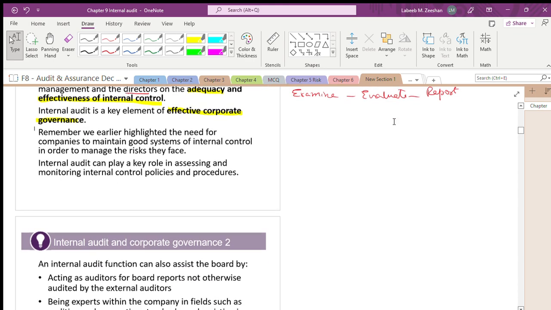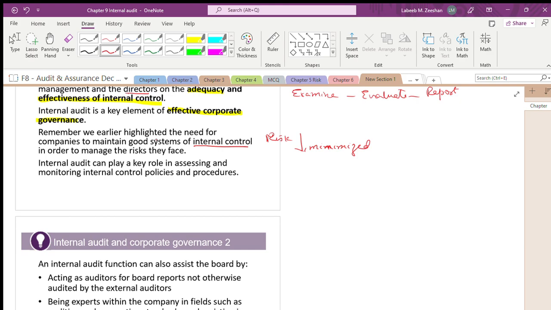Remember, we have earlier highlighted the need for companies to have good systems. If internal control is there, definitely the risk will be minimized. That is the only purpose. The risk should be at an acceptable low level.